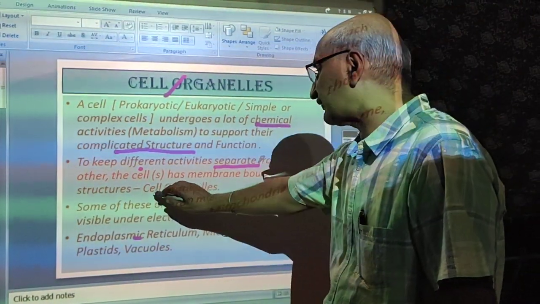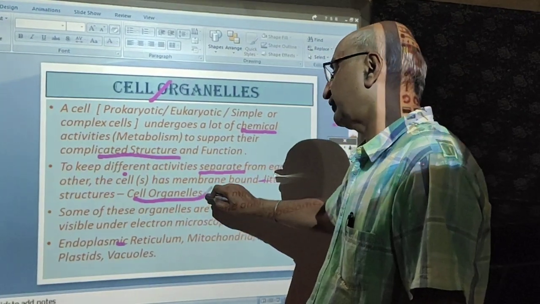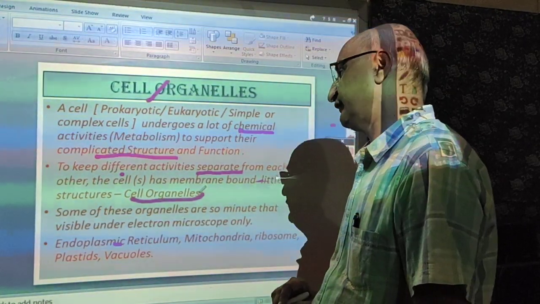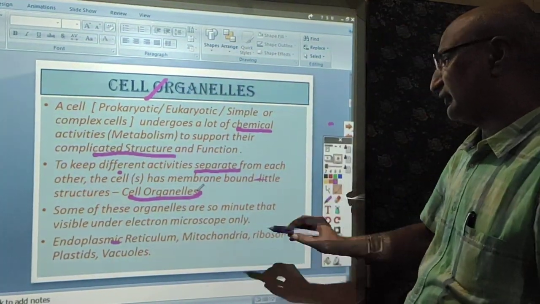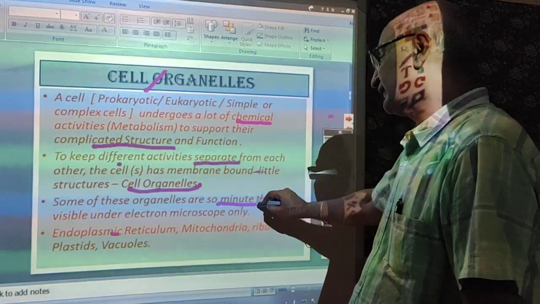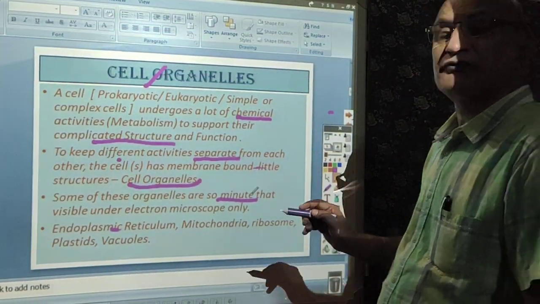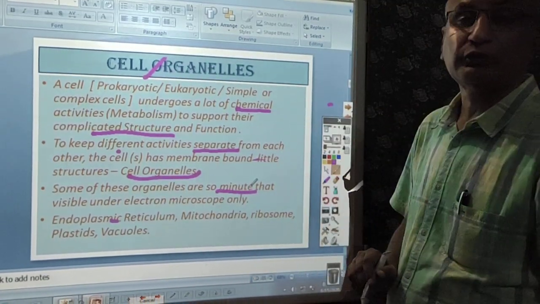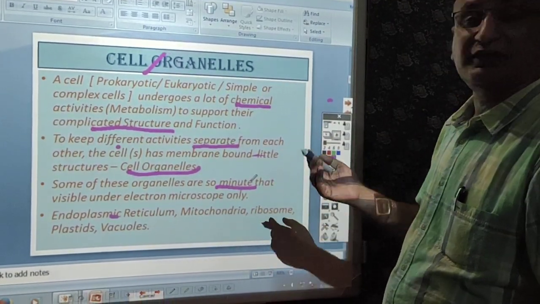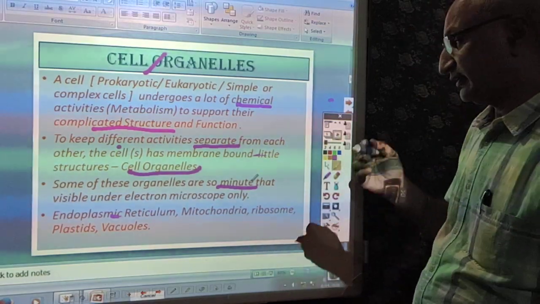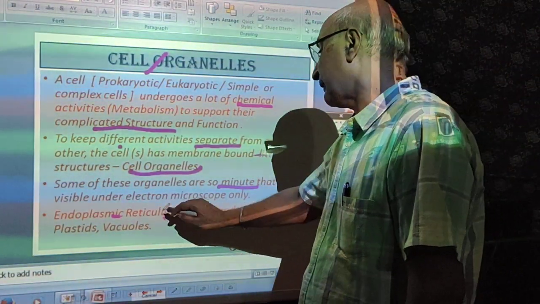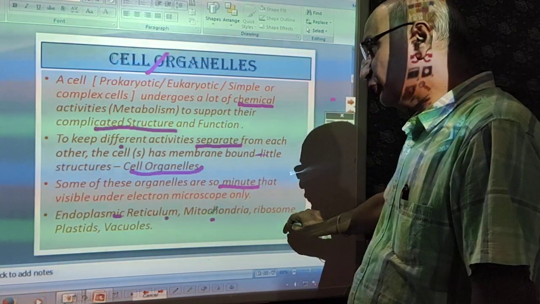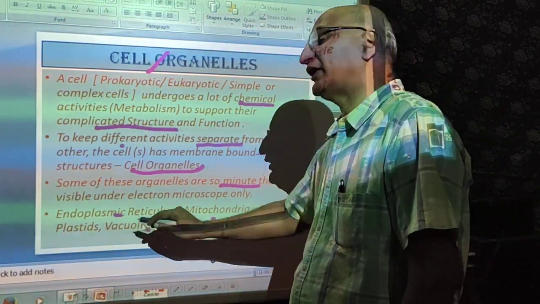These structures are known as cell organelles. Some of the organelles which will be studied today are the endoplasmic reticulum, mitochondria, ribosomes, plastids, and vacuole.